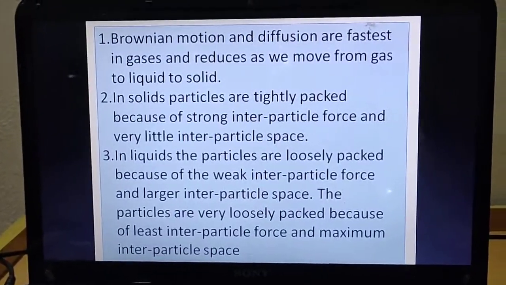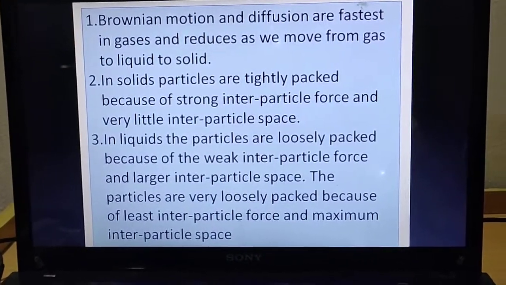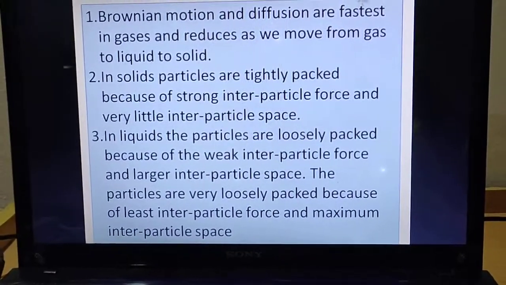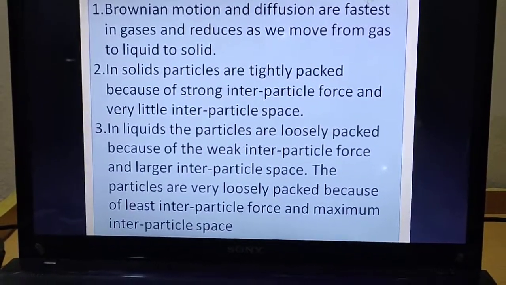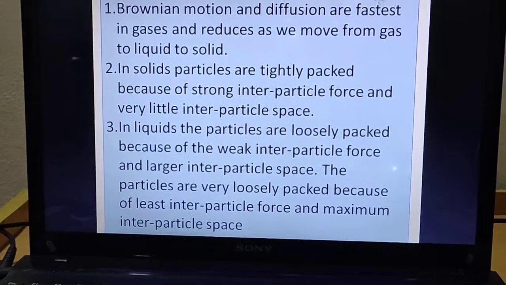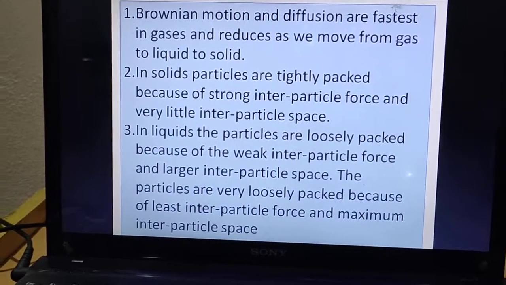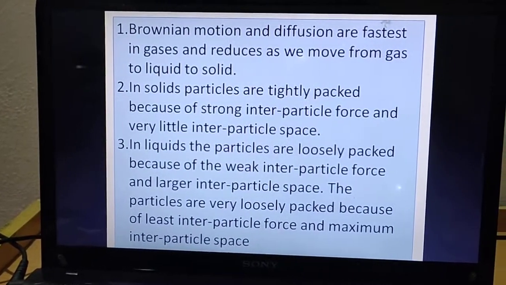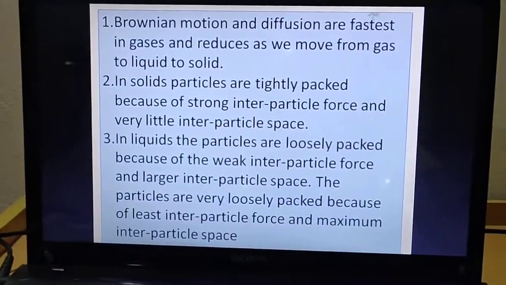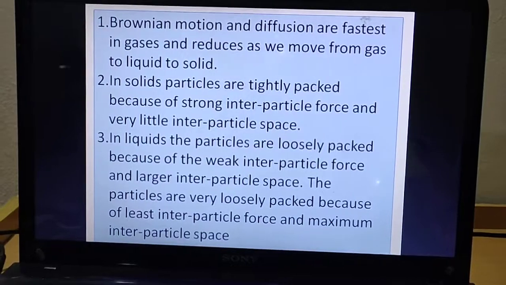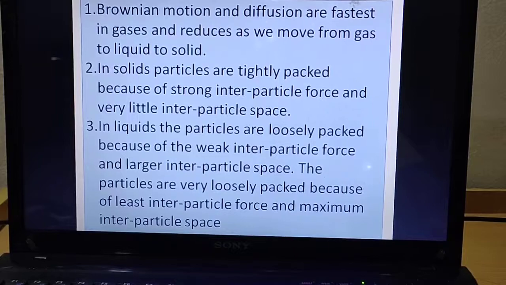The force of attraction between the atoms of liquids is weak or less as compared to a solid, and because of this the interparticle space automatically increases, and that's why there is some gap between the particles of liquids. The particles are very loosely packed because of least interparticle force and maximum interparticle space, and this is the reason why liquids do not have a fixed shape.